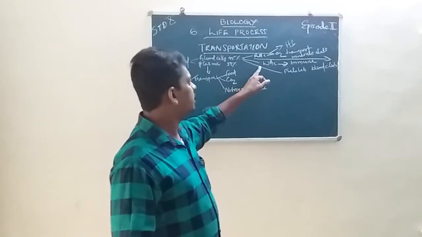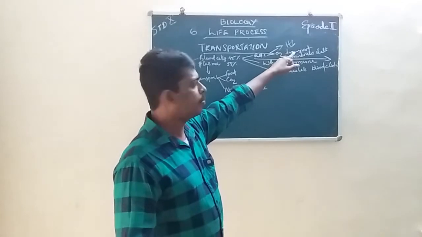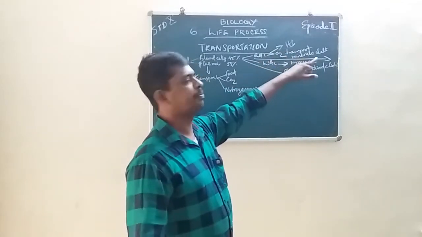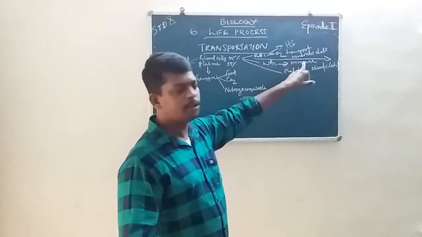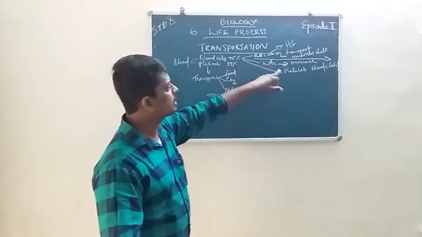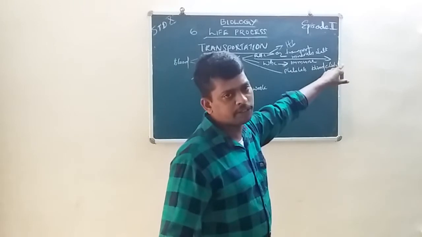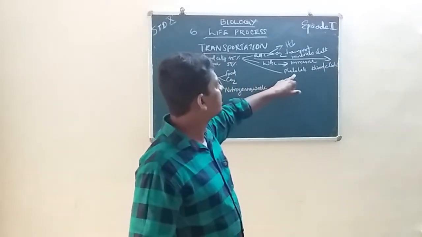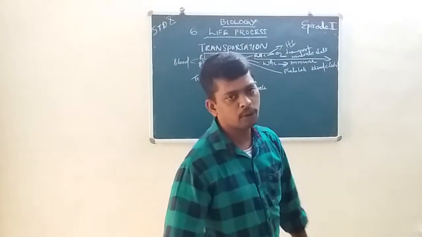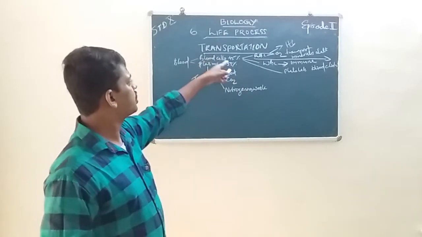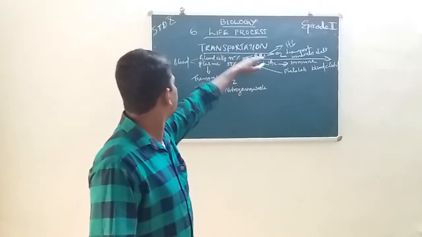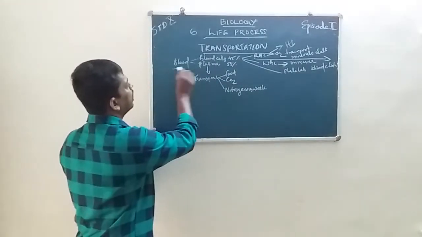Next, WBC: the function of white blood corpuscles is to provide immune power, and platelets provide blood coagulation or blood clotting.